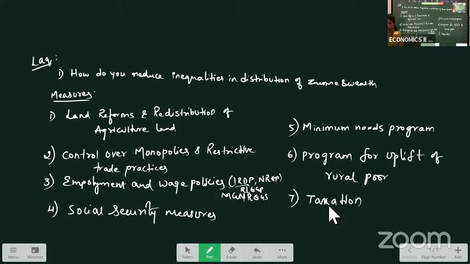Okay, so just go through it once here. From your textbook, make 3 points out of each program, each point. Then you can write down the points here. So I hope you all understood this answer, which is very, very important for your LAQ. How do you reduce inequalities?